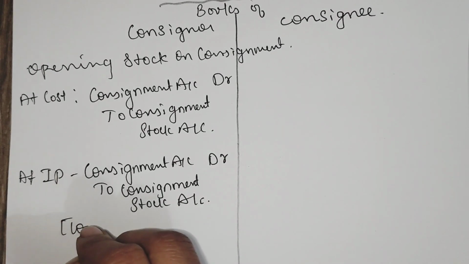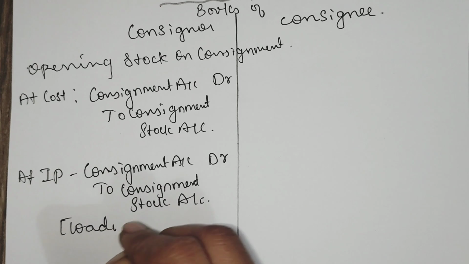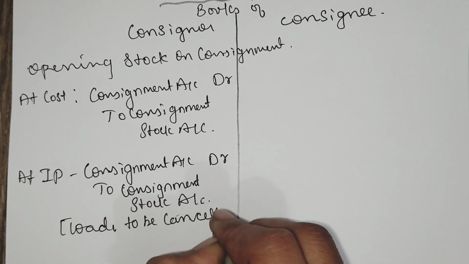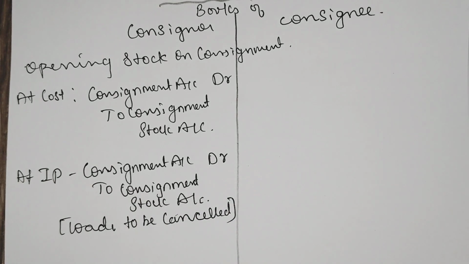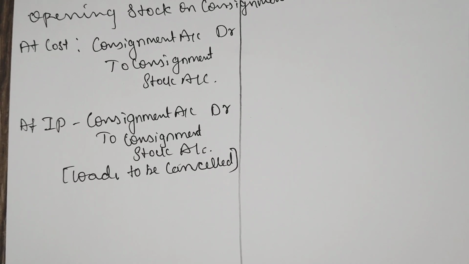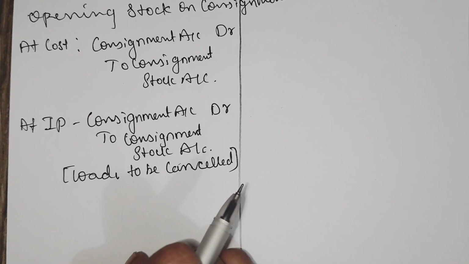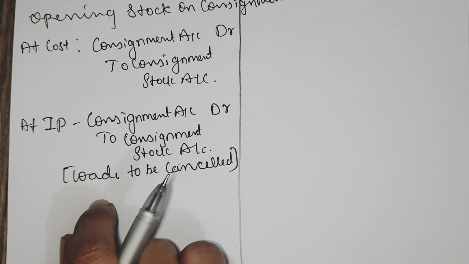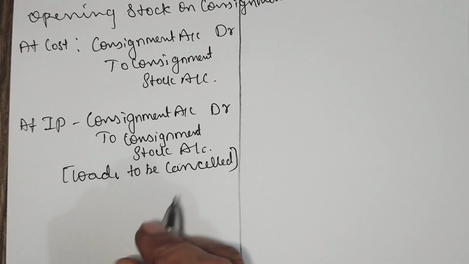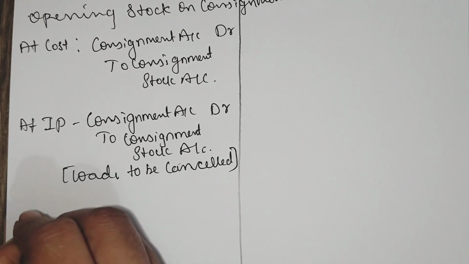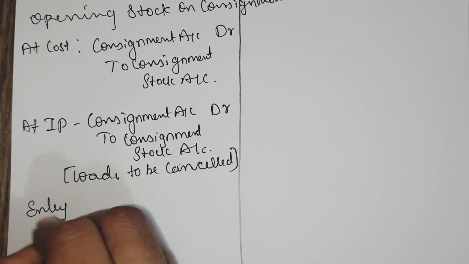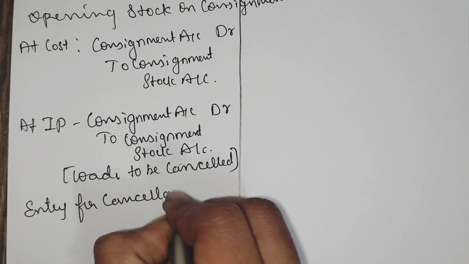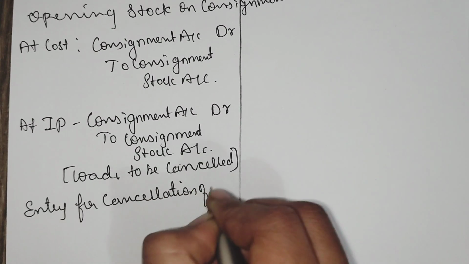Loading charges should be cancelled. Load to be cancelled when it is recorded at invoice price. Then cancellation of load on the opening stock. Here load is to be cancelled, as it is at invoice price. The entry for cancellation of load is: